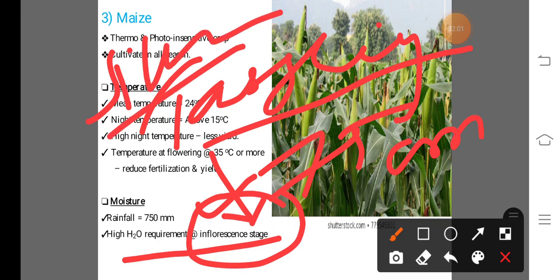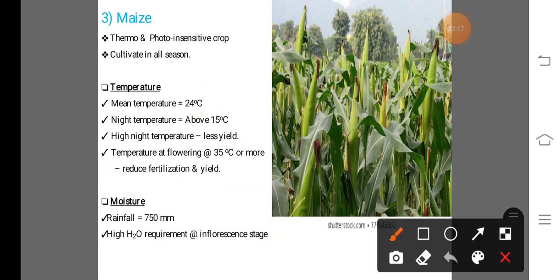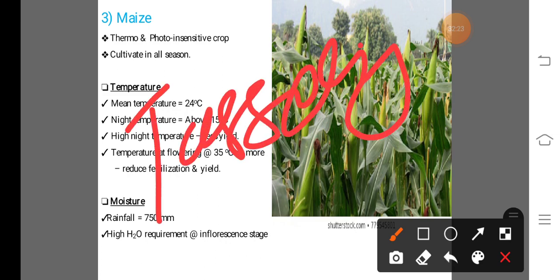This is also important for the third semester and second semester, critical growth stages of maize crop, and also important for the Agri MPSC and MCR PGCET exam. The first critical stage for water is the tasseling stage, and after that silking.